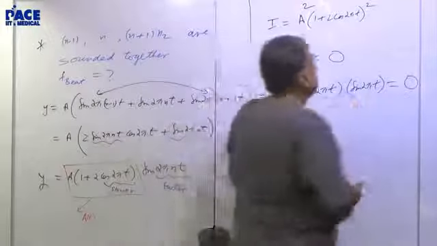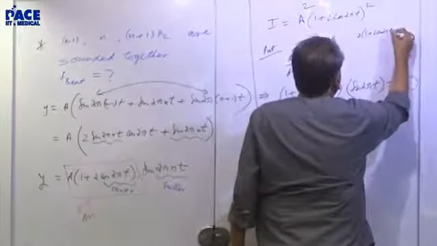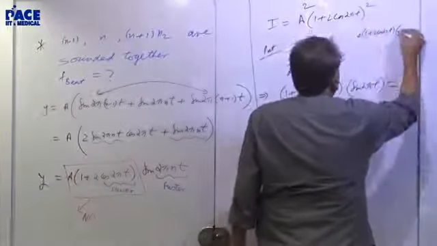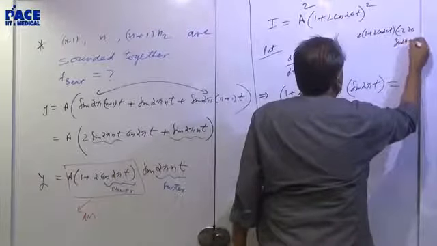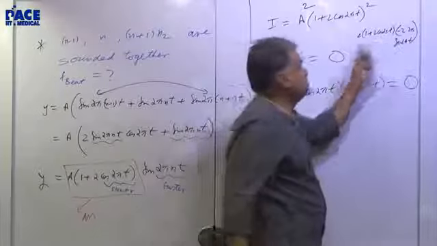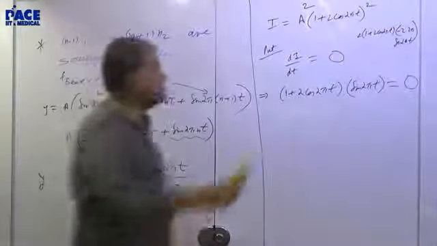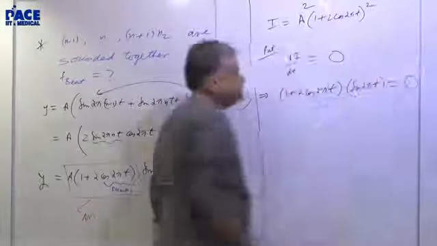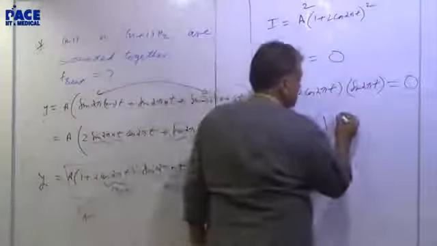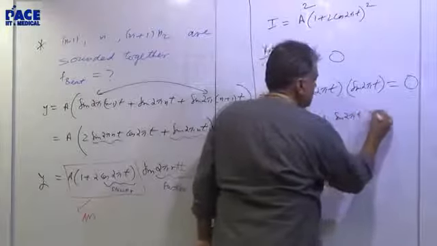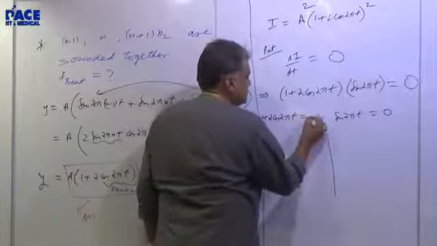The derivative gives 2 into (1 + 2 cos 2πt) into minus 2 into 2π into sine 2πt. This into this is 0. Remove the minus 2 and 2π. So I differentiate this and got this as 0. So if this is 0, this means either sine 2πt is 0 or 1 + 2 cos 2πt is 0.